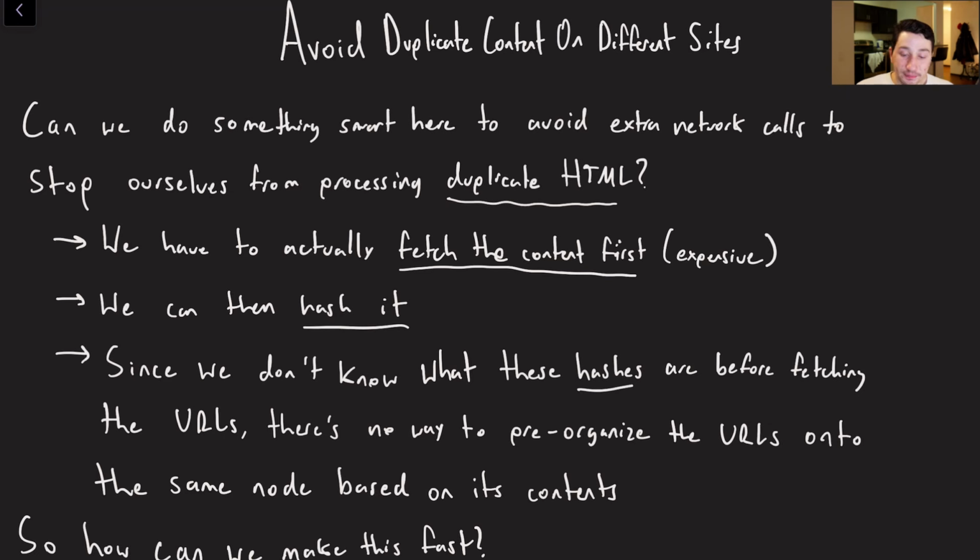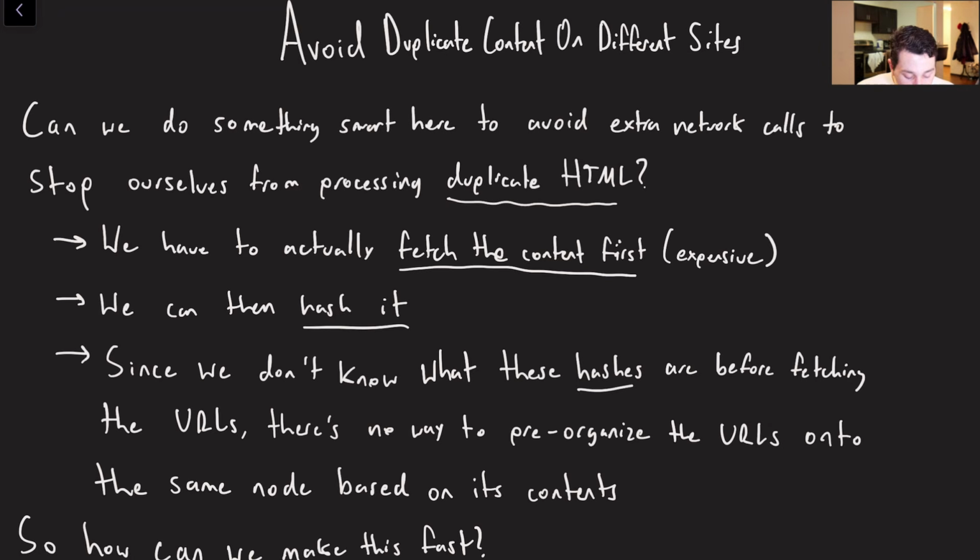So if you're thinking about what I'm saying here, we only have the ability to know what the name of the URL is at the time that we send it to another node to the frontier. And since we don't yet know if its content is going to be this or that or anything else, we can't partition based off of its content. We can't partition based off the hash of its content. Unfortunately, we just have to bite the bullet here and get the hash of that content once we've already fetched it.